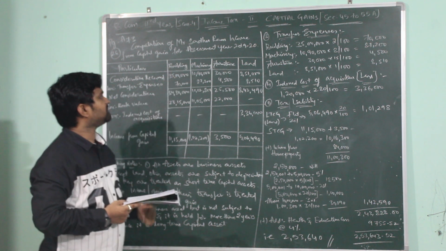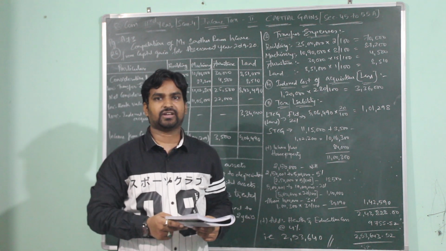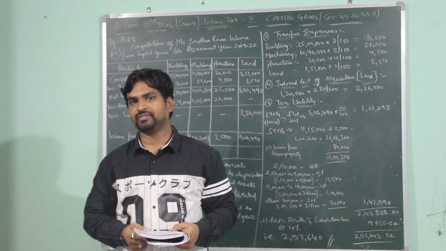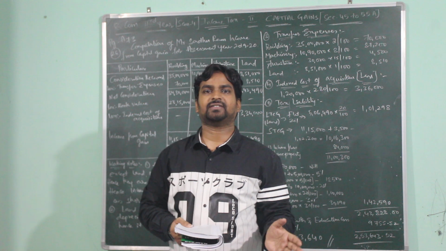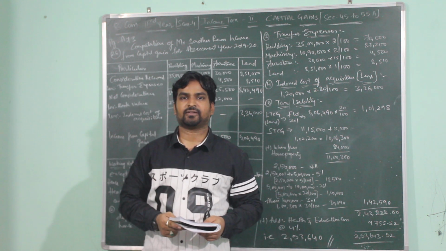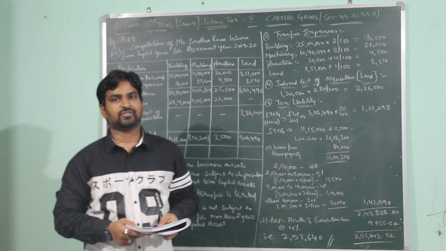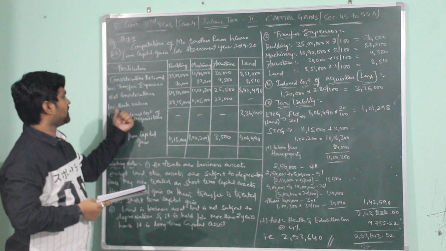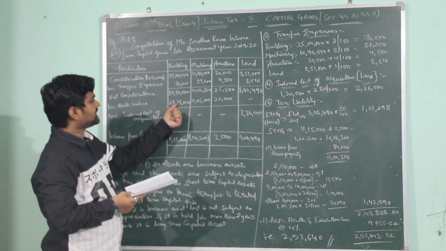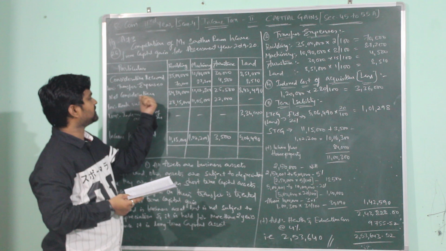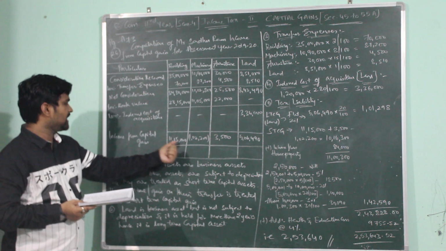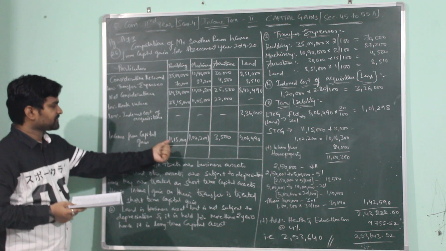अब जो assets business में held करते हैं and which are subject to depreciation, हम net consideration में से हमेशा क्या करते थे? Indexed cost of acquisition subtract करते थे. But as the assets are held in the business, यहाँ पे हम indexed cost of acquisition के बजाय written down value that is book value लिखेंगे. तो यहाँ पे बुक वैल्यू क्या स्पेसिफाई करा हुआ है? 23 lakhs 15,000 फॉर बिल्डिंग. 23 lakhs 15,000 will be subtracted from net consideration 34 lakhs 30,000 which works out to be 11 lakhs 15,000 and this is income from capital gain.